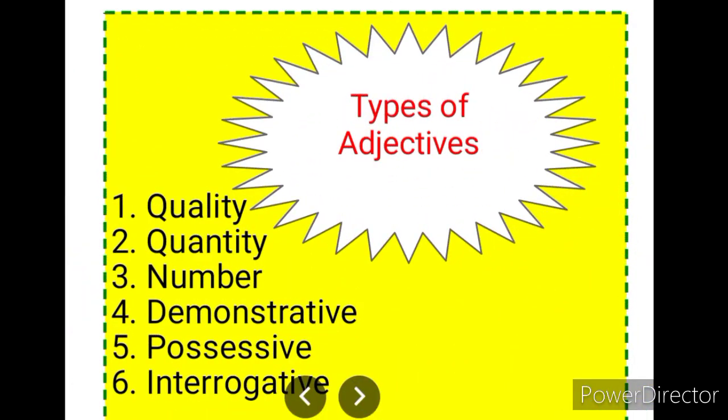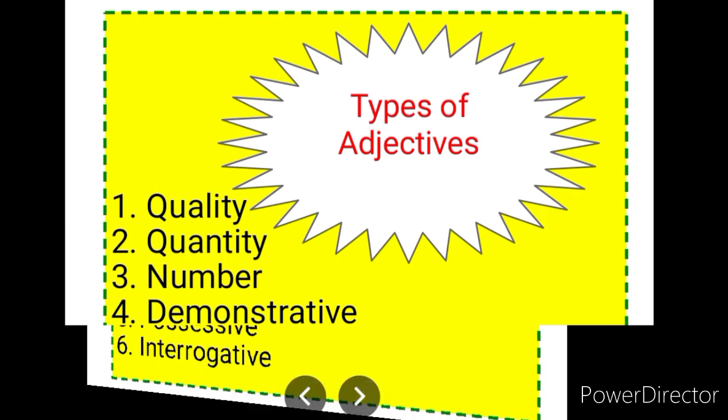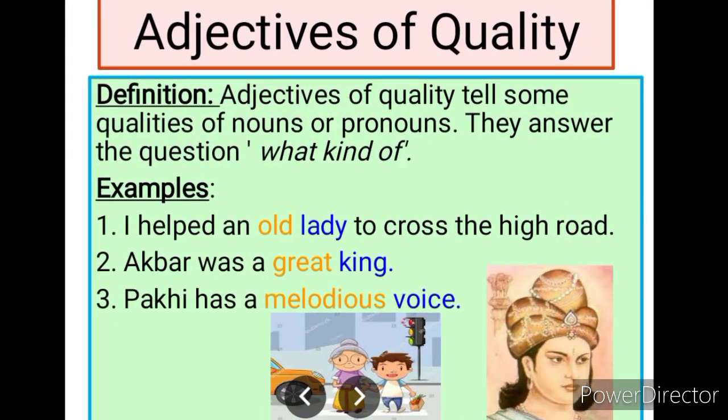Now, we have different types of adjectives. Here I have given 6 different types of adjectives: adjectives of quality, adjectives of quantity, adjectives of number, demonstrative adjectives, possessive adjectives and interrogative adjectives. Let us proceed to learn one by one all the different types of adjectives.